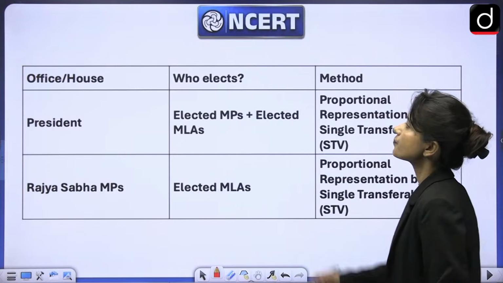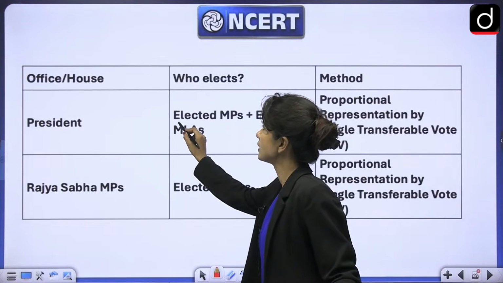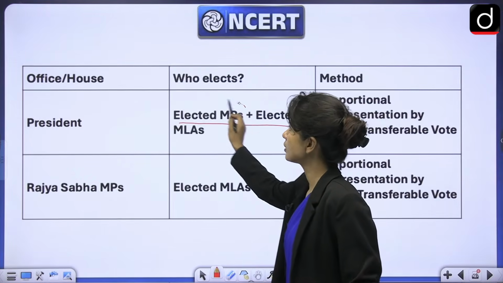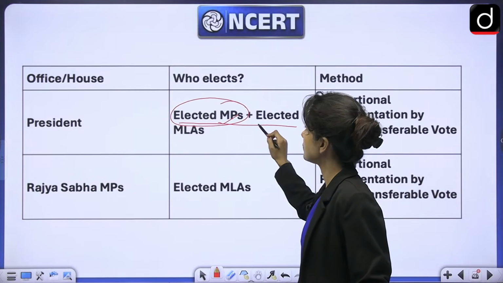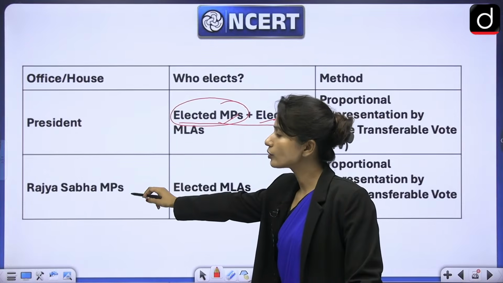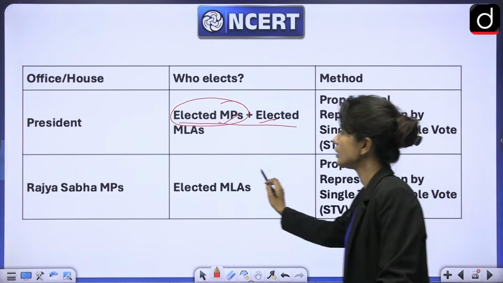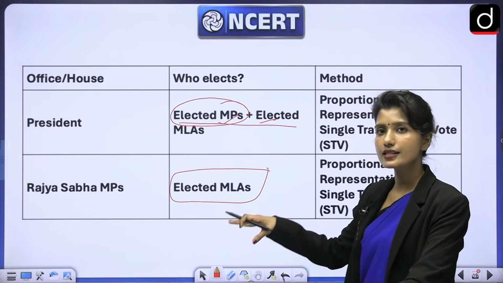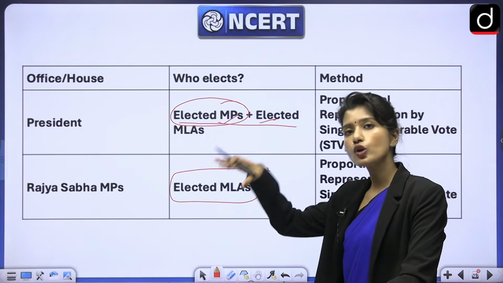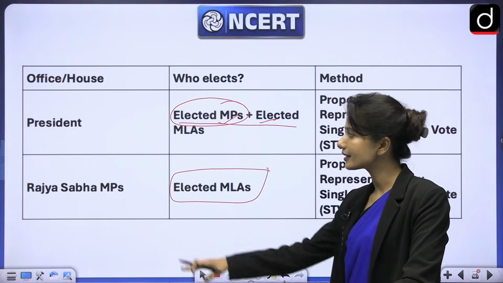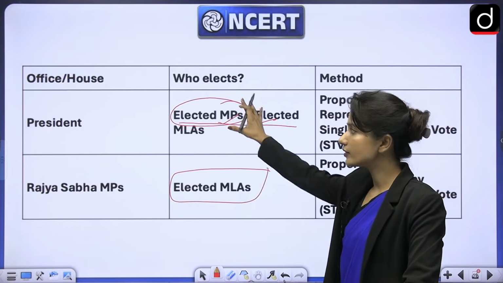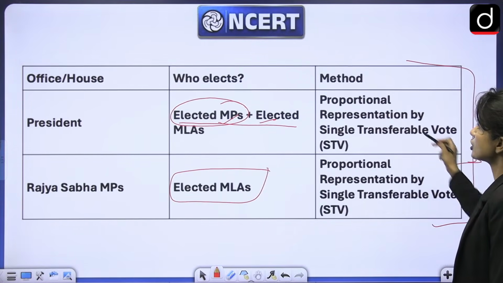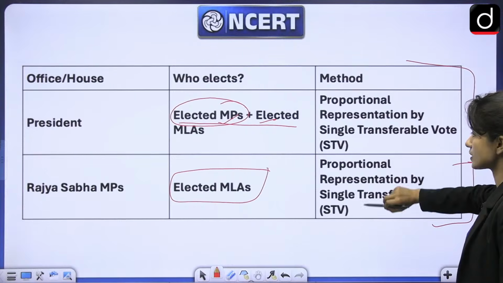Next is, when we talk about president, he is elected by a college which is made up by elected MPs and elected MLAs. When we talk about Rajya Sabha MPs, then we use only elected MLAs. That means on the state level, we elected some members of Legislative Assembly. Those members of Legislative Assembly then elect Rajya Sabha MPs. But why I have written it here is because the method is same for both of them, which is proportional representation by single transferable vote in both of them.